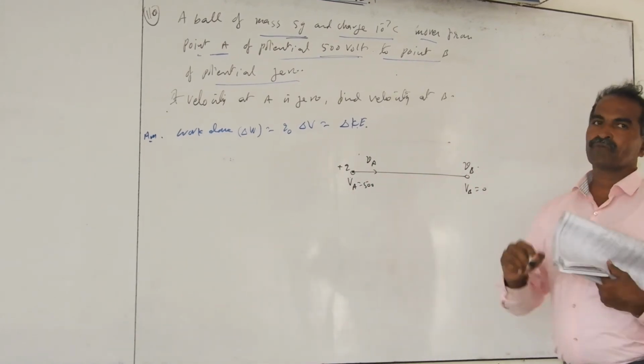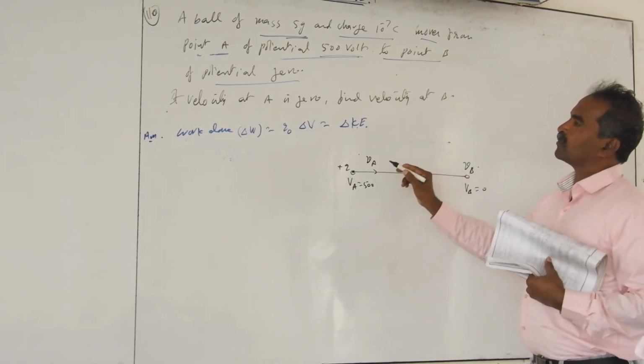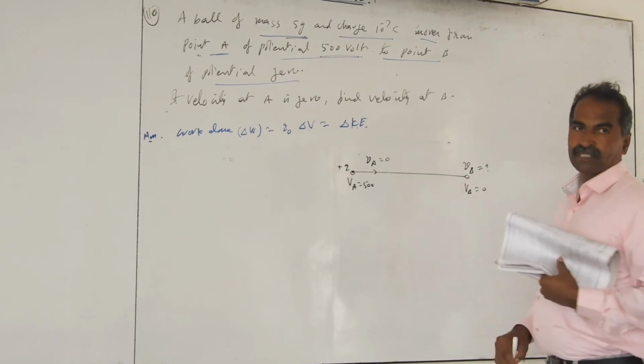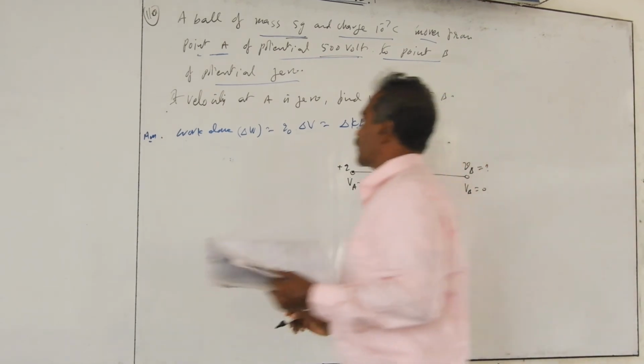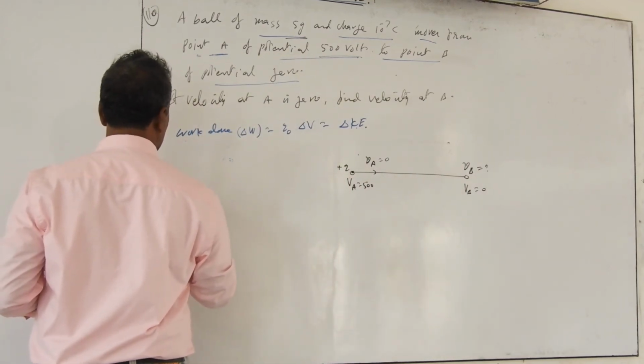Kinetic energy change is what? Final kinetic energy minus initial kinetic energy. So velocity at A is 0. Velocity at B is V, equal to how much they ask. Okay, then what you can get is